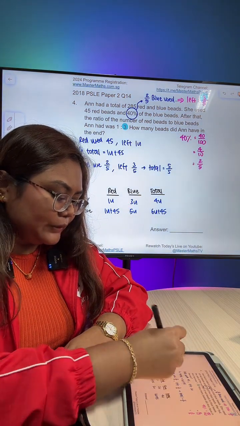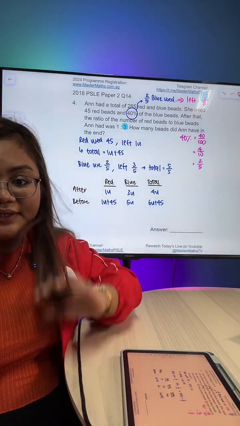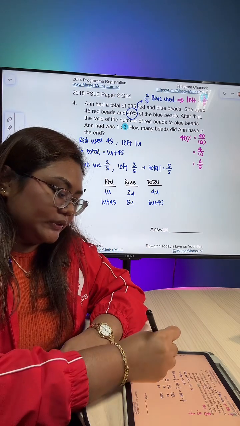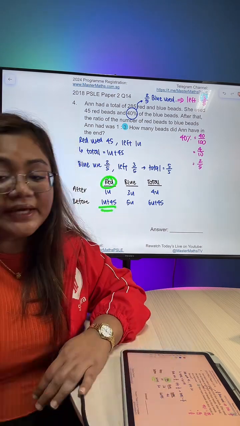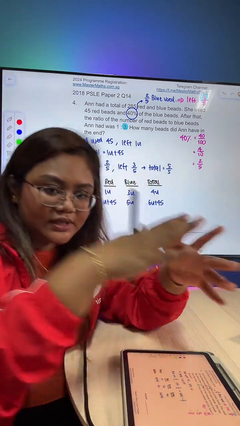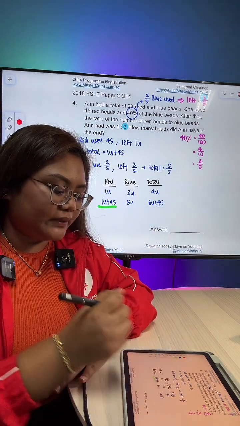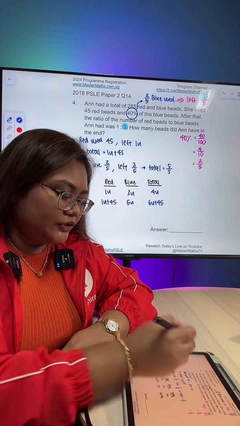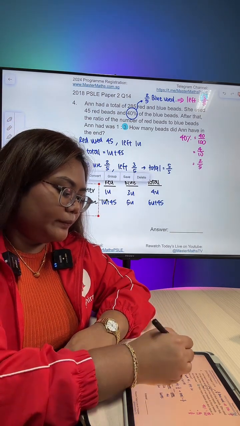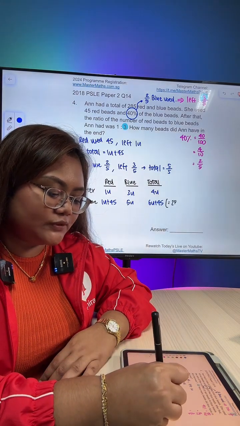Do we understand so far? Why plus 45 if it's the total? Because this is only for red. Red, I need to add back the 45. I used already, left with 1 unit. So total is the 1 unit and the 45 that I used. So total is 1U plus 45. So all in all, the blue and the red together will be 6 units plus 45. And this is the same as 285.